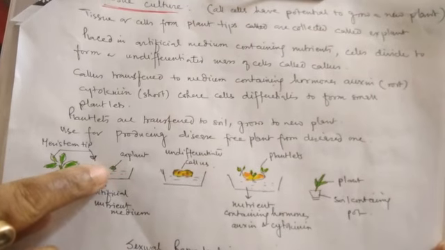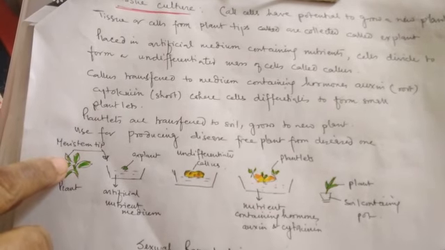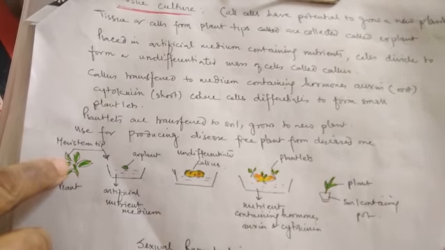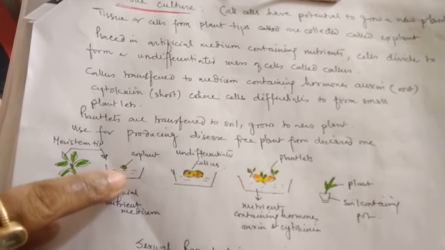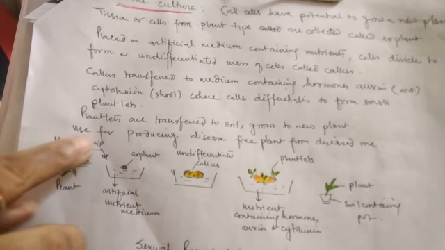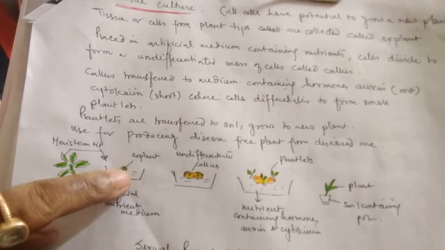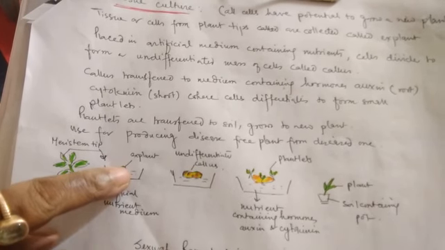Here we are taking a small tissue from the growing tips, clear, and we are putting it in a medium which contains all the nutrients in the form of salts. Clear? Now this part which is taken and kept in the medium is called explant, and it is sterilized and kept in the medium.